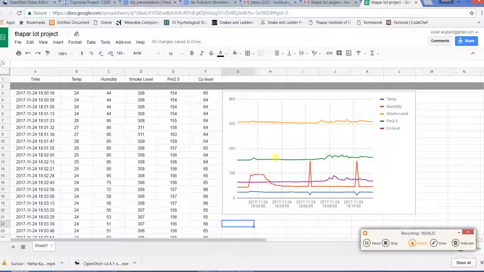We plan for our system to be installed throughout the city because it is better than those high-end products, because they use really expensive sensors. Our one single system just costs about 10,000, and they can be installed all over the city. Because it is a distributed network, even if one node goes down, the others are still up and running, giving you all the important data. So this is our project. Thank you.